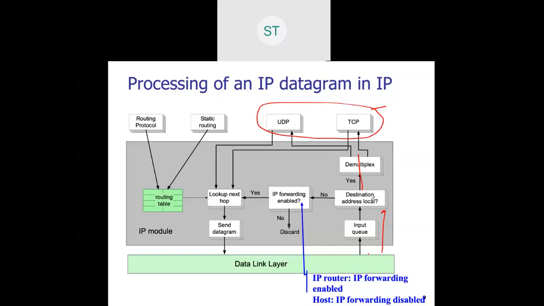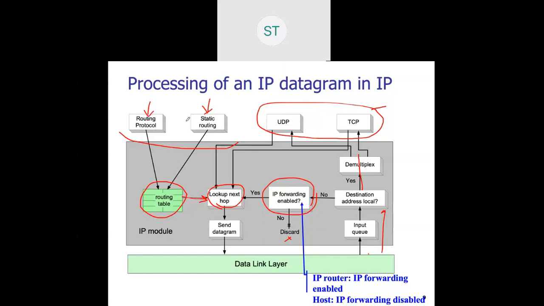If it is not a local address, it checks whether IP forwarding is enabled. If not enabled, it will discard the packet. Otherwise, it will check the next hop, and for that it takes help of the routing table. The routing table will give support for the next hop. While supporting, there are two parts. One is called static routing, and another is called dynamic routing.